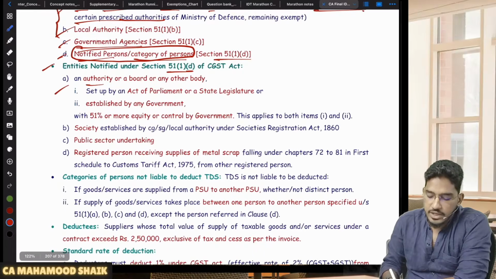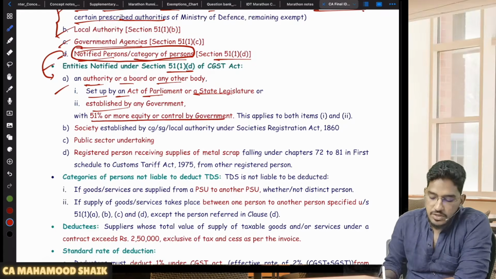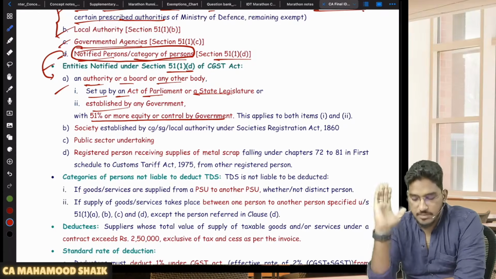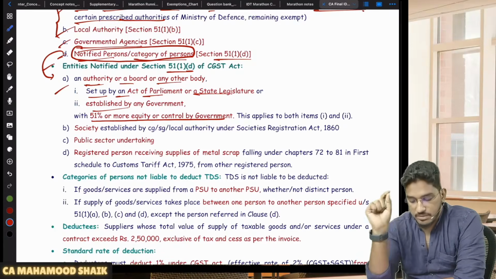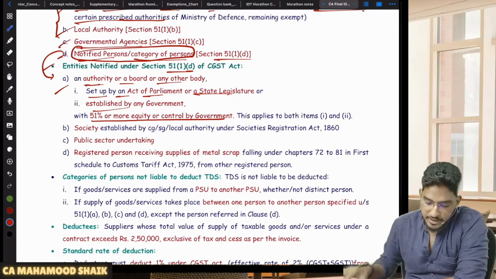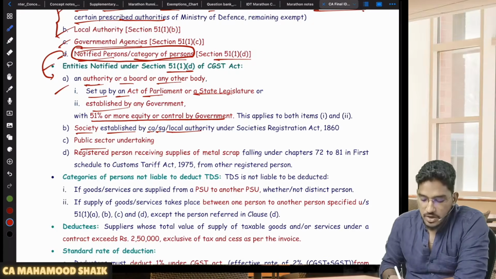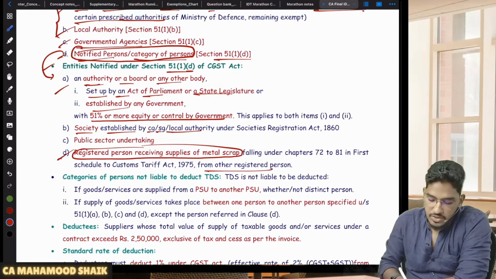Who are they? An authority or a body. So under clause D, these are the people who are notified. An authority or a board or any other body set up by an act of parliament or state legislature, or established by any government in which 51% or more equity or control is held by government. So any authority, any board or any body which is established by an act of parliament or a state legislature, or which is directly established by any government with 51% or more equity held by government, or a society which is established by central government, state government, local authority under the Societies Registration Act, or it could be a public sector undertaking, and a registered person receiving supplies of metal scrap from another registered person. So this was the latest addition. So these three are all government.